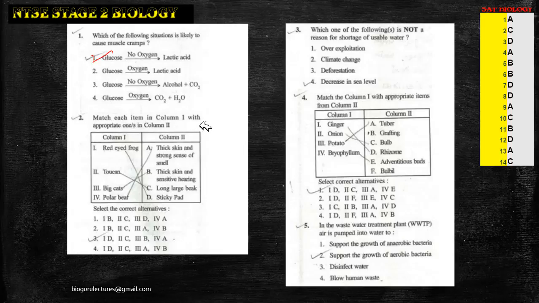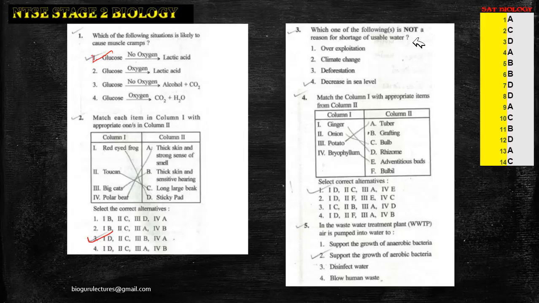Next, match each item in column 1 with appropriate ones in column 2. And here you can find the animals. A red-eyed frog, which has a sticky pad, and toucan, long large beak, and big cats, which have thick skin and sensitive hearing, and polar bears, thick skin and strong sense of smell. So it's a kind of geography question. So option 3 is correct here.